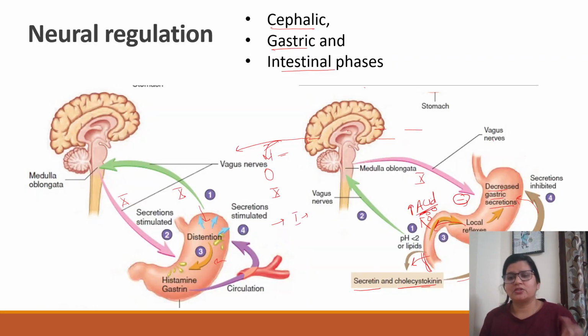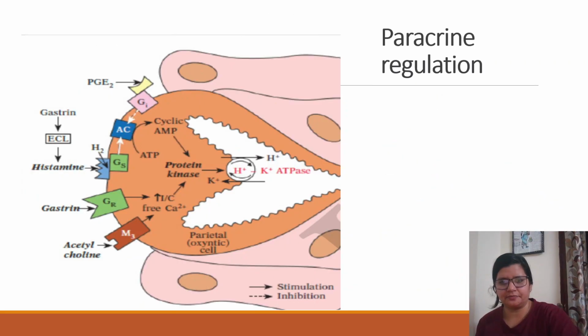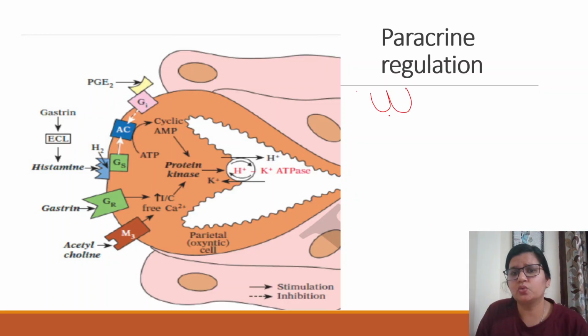Okay, so this is all about neural regulation, in which we have seen how the cephalic, gastric and intestinal phases of gastric acid secretion are causing increase or decrease of gastric acid. Now coming to the most important, which is paracrine regulation. What is that? Paracrine is basically when, for example, these are two cells. One cell is releasing something, right?